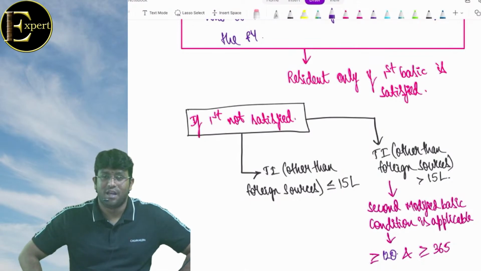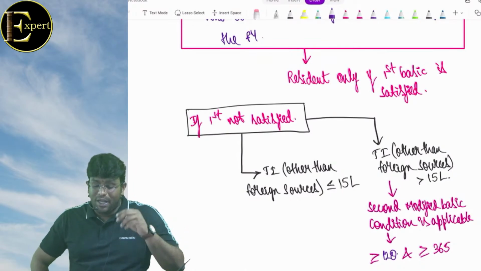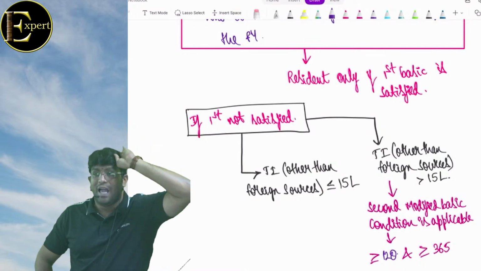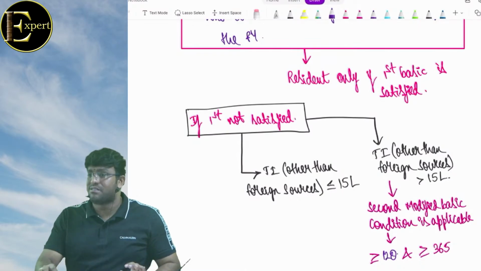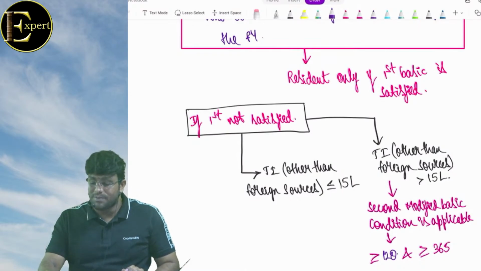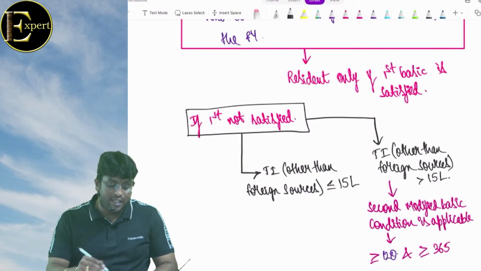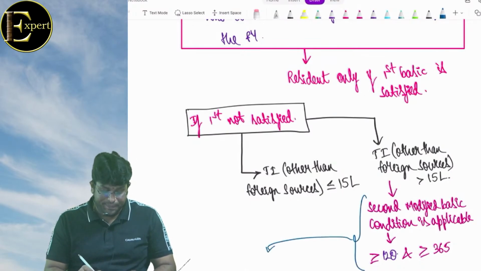It's clear, my dear friends? So in simple terms, this 120-day story will apply only to those who do not satisfy the basic condition, and that too to those whose total income other than foreign source is more than 15 lakhs. Understanding, everybody? And this gentleman, I repeat again, who is satisfying the second modified basic condition.